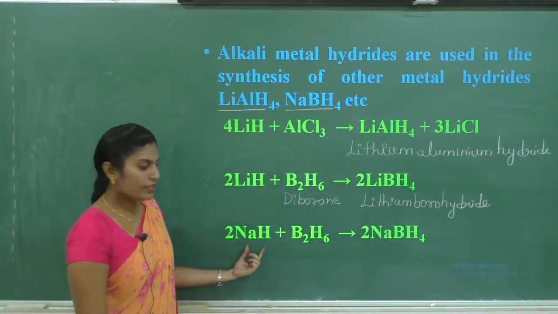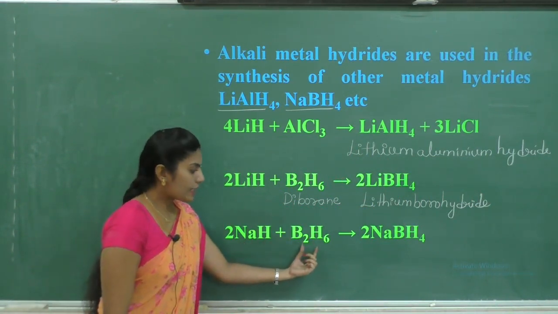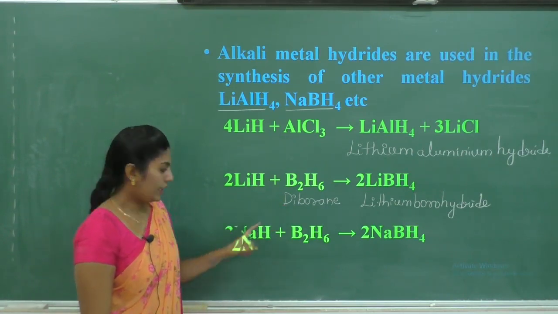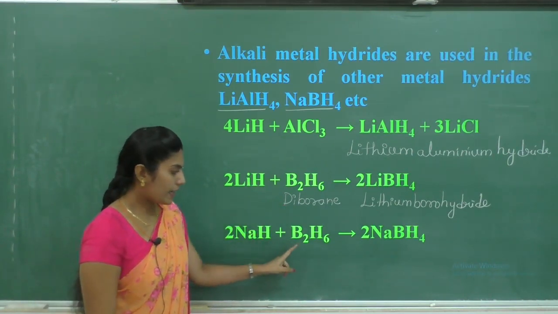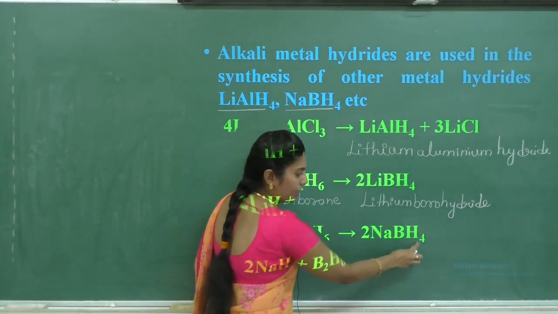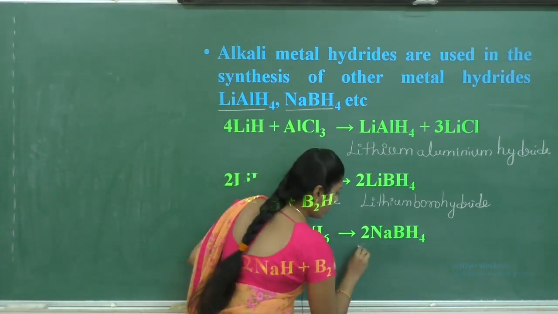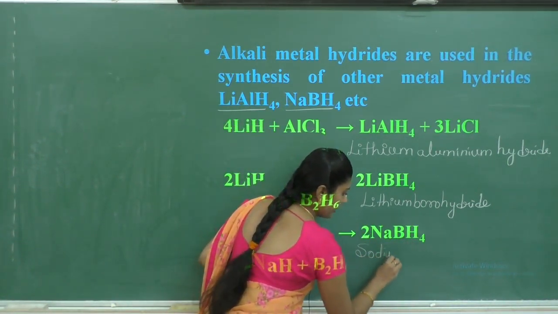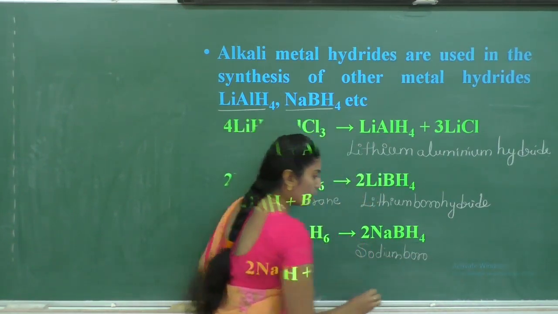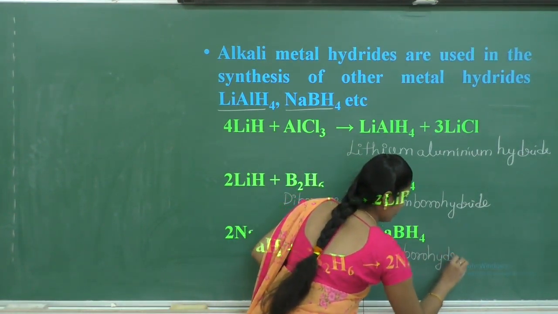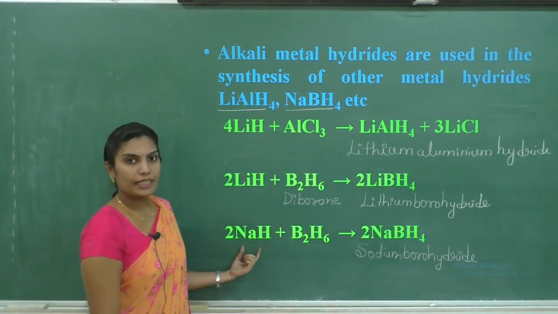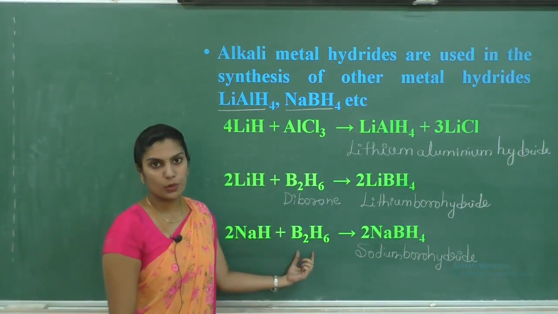Next, when sodium hydride reacts with B2H6, what do you mean by B2H6? Diborane. When sodium hydride reacts with diborane, it gives NaBH4. It is nothing but sodium borohydride, B means boron. Sodium borohydride is formed when sodium hydride reacts with diborane.